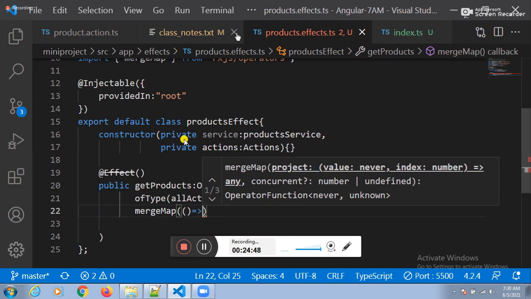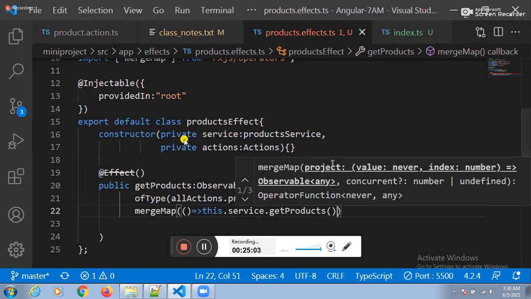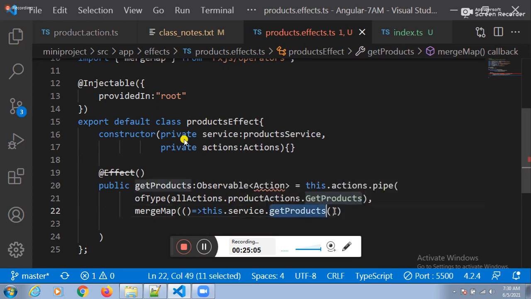Can I consume the service? How can I consume the service? this.service dot which function? this.service.getProducts function.